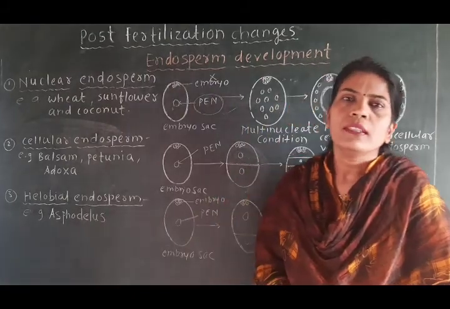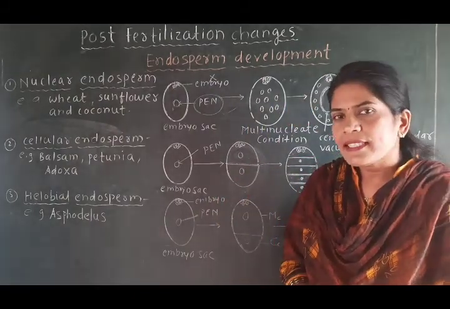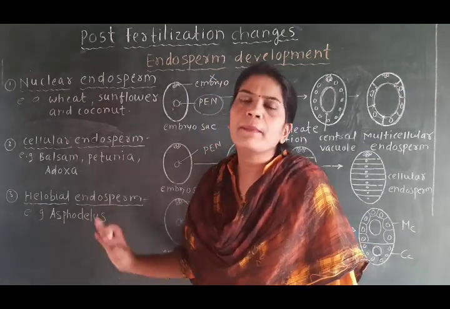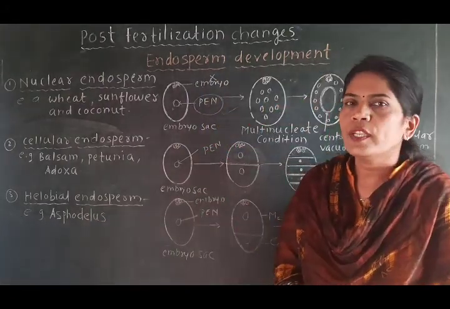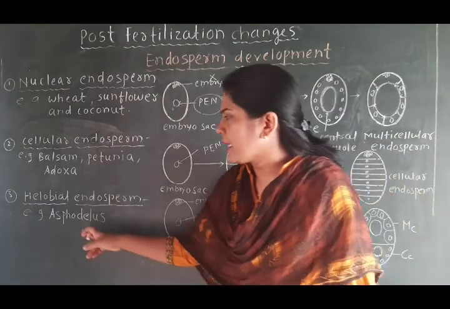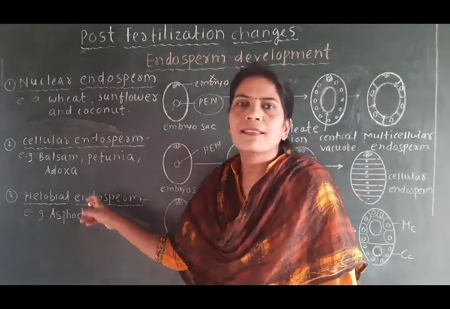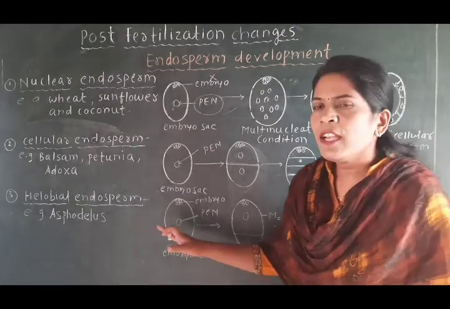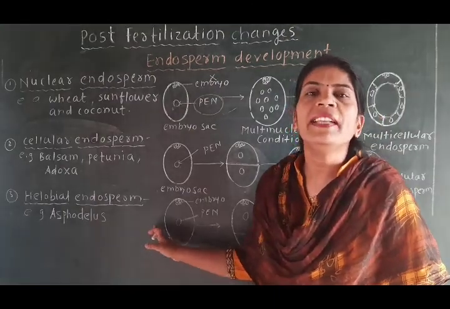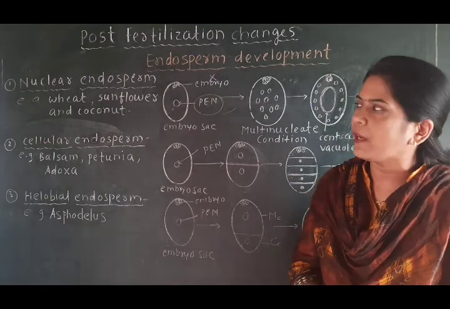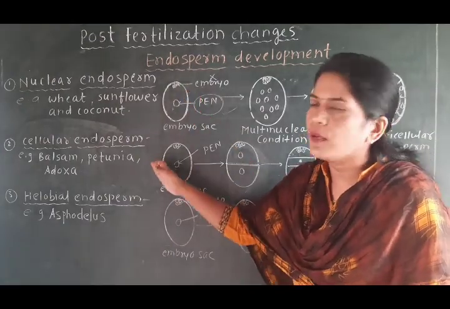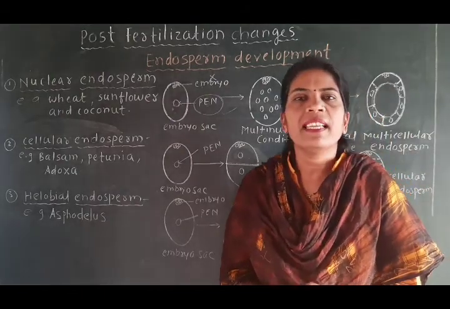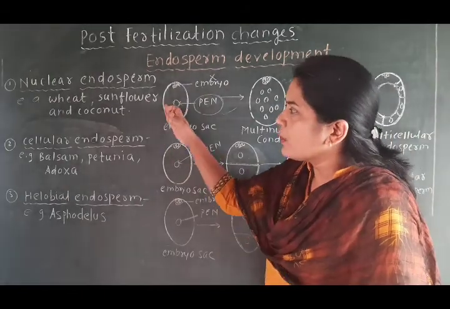It is also an uncommon plant. We can see the image of this plant, but we do not have any Marathi name for it, so we have to keep in mind the name Asphodelus, which is the example of the helobial endosperm. This helobial endosperm shows an intermediate type of development between the nuclear and cellular endosperm. That means helobial endosperm development is in between, meaning cellular and